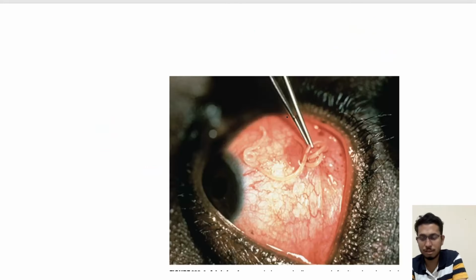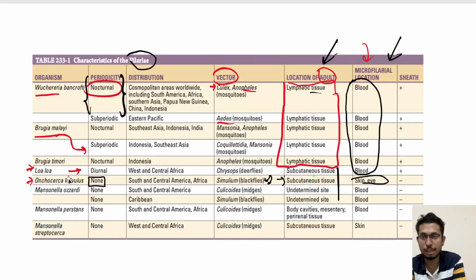Now what is this? This is Loa loa. And it is often identified. The important part of Loa loa, if you go to the Harrison table once again, is that it has diurnal variation, both night and daytime variation, and it is caused by deer flies.